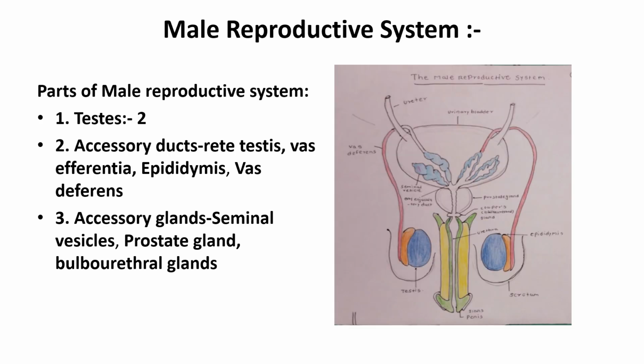Now let's study the male reproductive system. The parts are the testes, 2 in number, then accessory ducts like rete testis, vasa efferentia, epididymis, vas deferens, and the accessory glands are the seminal vesicle, prostate gland, and bulbourethral gland.